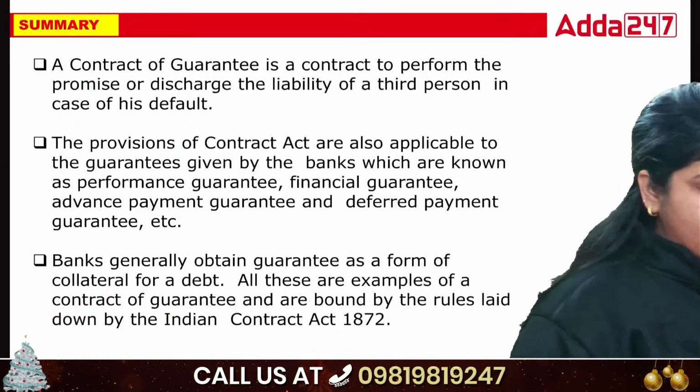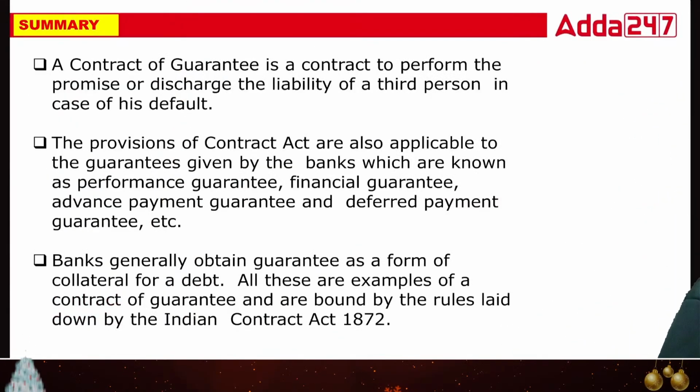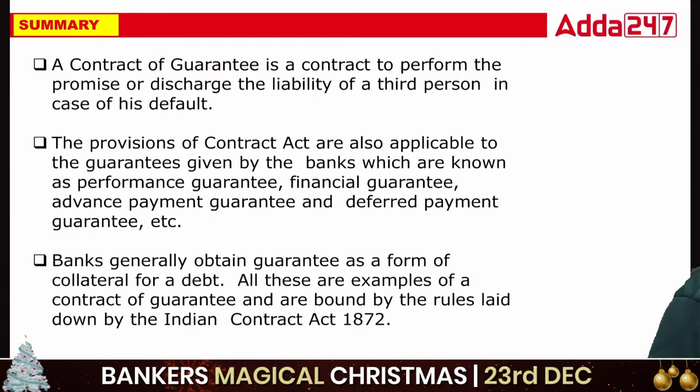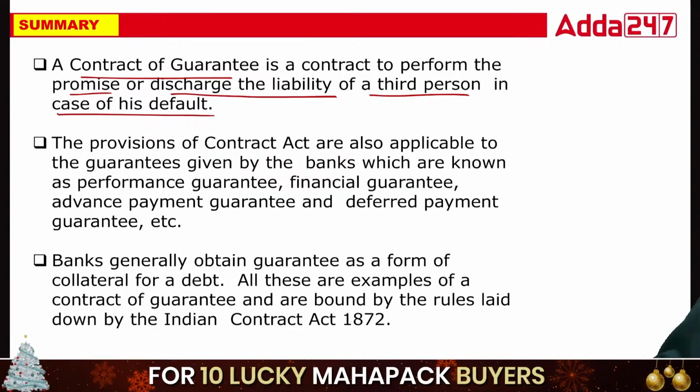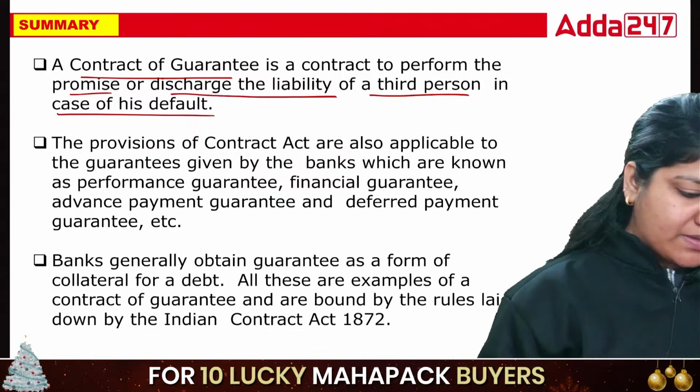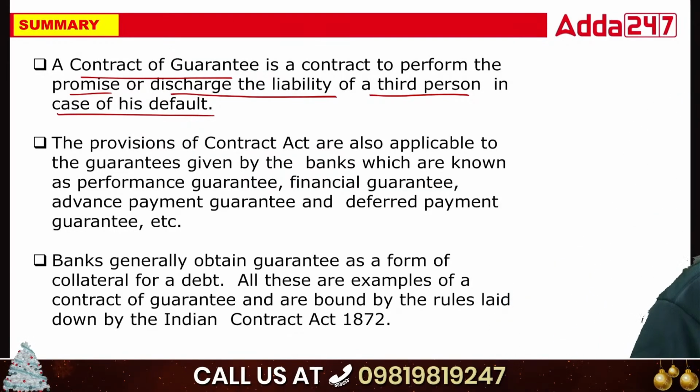Now see what is given here. A contract of guarantee is a contract to perform the promise or discharge the liability of a third person in case of his default. The provisions of the Contract Act are also applicable to guarantees given by the bank.